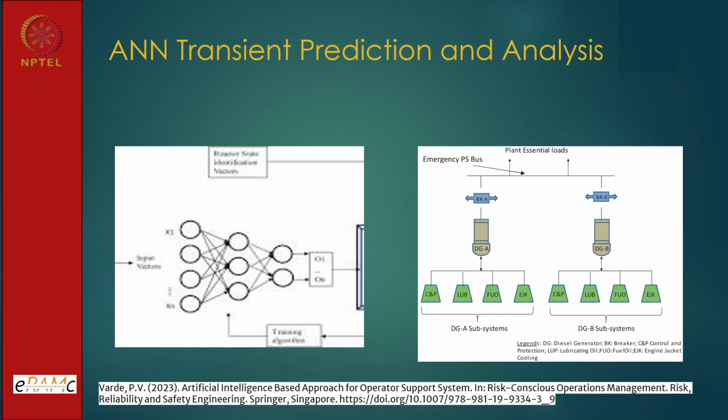Now, with this configuration, a lot of ANN and all that, of course, I have discussed with you. ANN for many conditions, one ANN, there are n number of ANN, I think 14, and then I was telling you plant essential loads. I am talking about the case. Actually, my effort is to tell you how knowledge based module is built. We have DGA, controlling power supply, lubricating oil. So, if my diesel generator has failed, my diagnostic system will capture this information, how they can fail, subsystems.